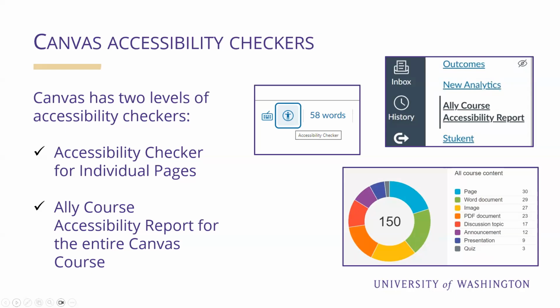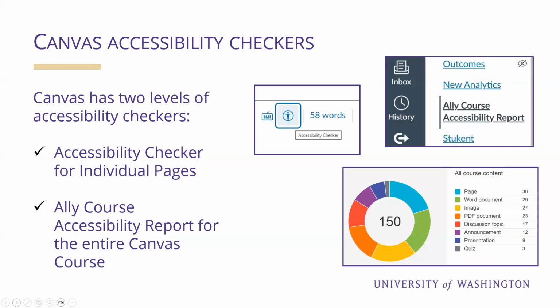The other 2 screenshots are related to the Ally Course Accessibility Report. It's listed in the Canvas navigation pane for anyone who has a Canvas account, and it scans your entire Canvas course. So you're going to get a lot of information. It scans everything, including the files that you have in your Canvas course. The Ally Accessibility Course Report is really a great tool, but the amount of information can feel overwhelming.